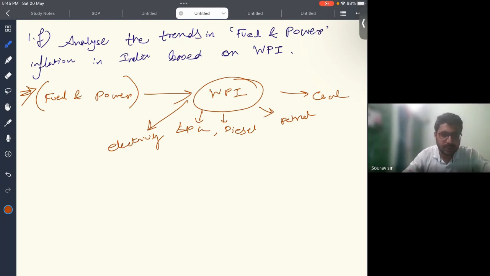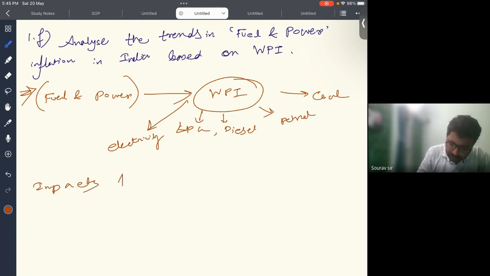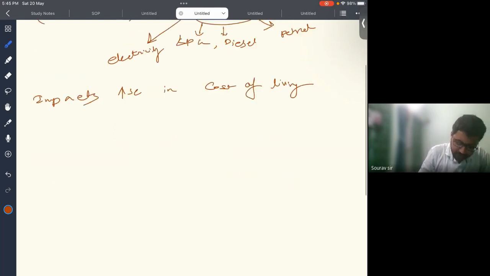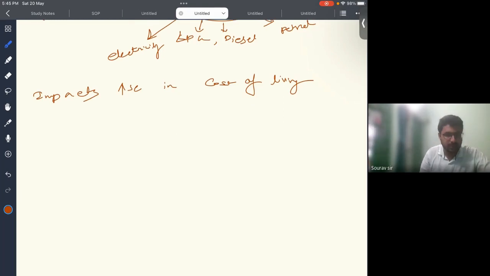So the trends in these groups are very crucial because they impact the increase in cost of living. In recent years, the fuel and power group has exhibited significant fluctuations in inflation rates.